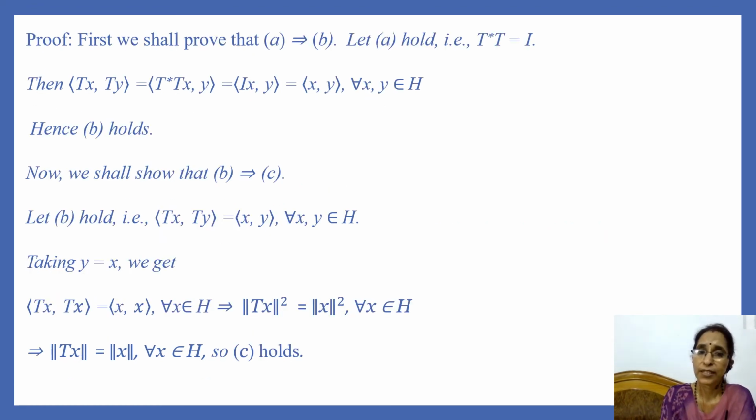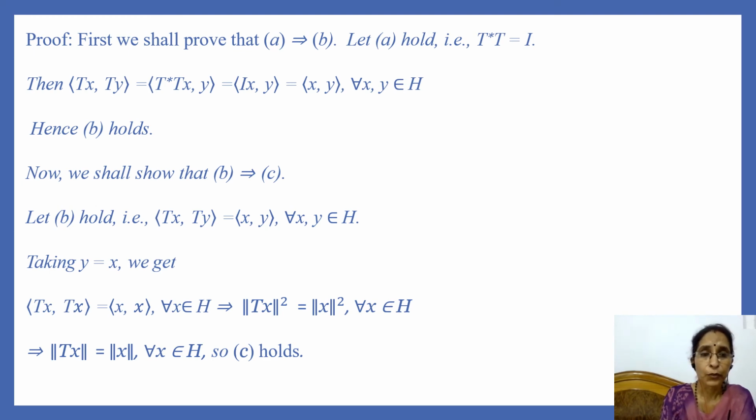Let us prove this theorem. First, we show that A implies B. So let A hold. Then T star T is equal to identity operator. And we have to show that inner product of Tx and Ty is equal to inner product of x and y for every x, y in H.